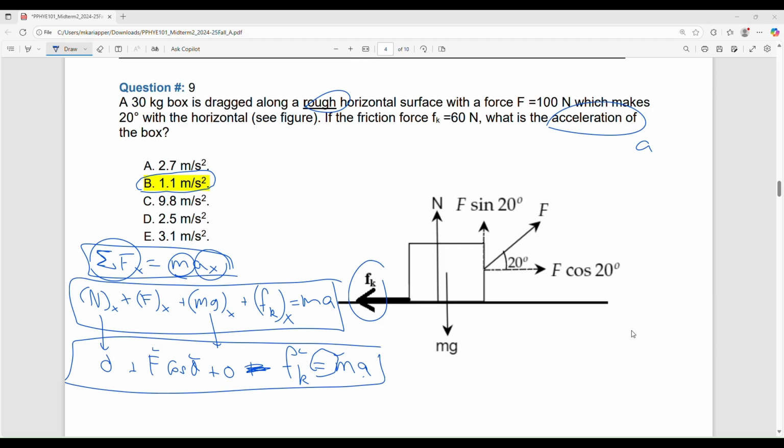Why is there F cosine theta in the equation? Yeah, because actually this is the force, right? The force has some value. It is making an angle of 20 degrees. To make things quick for us, we replace this one force by 2 forces: one is the y component, and one is the x component. That will make it quick for us to do Newton's second law. You asked me the question, right? Are you clear now?